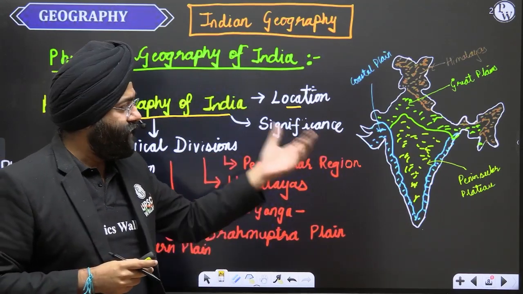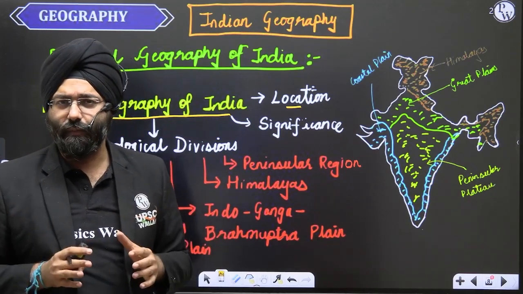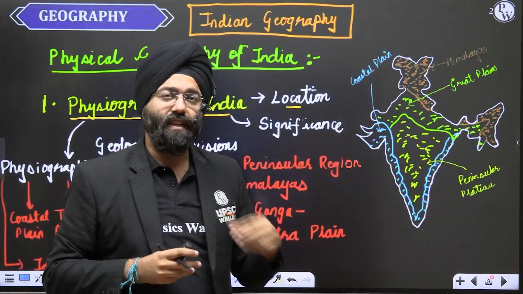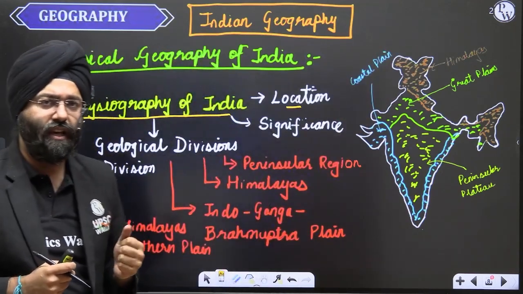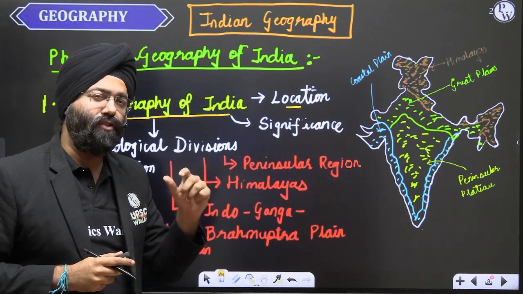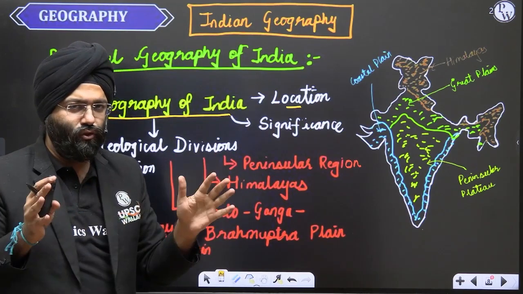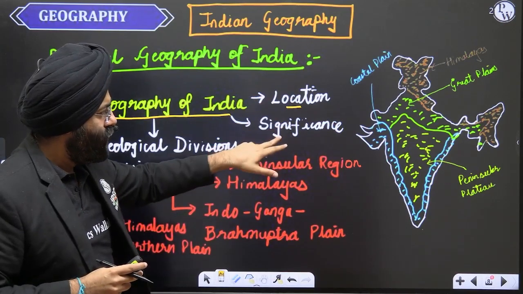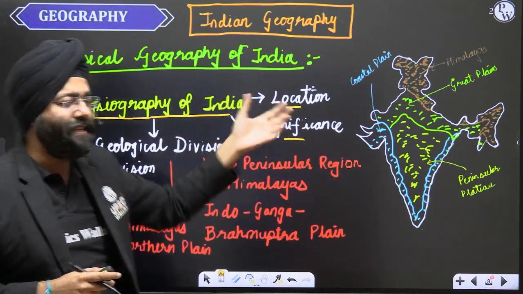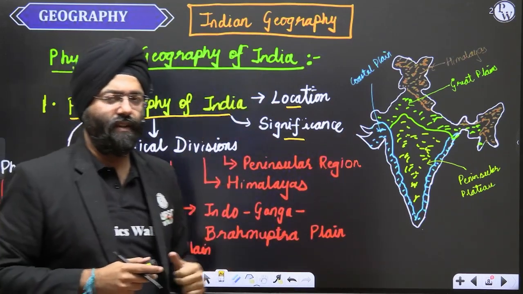Like, if India is 32,87,263 square kilometers, we need to know what all countries border India. These things become important for your prelims examination, along with it, because these relations determine the trade routes also. That impacts the economic and human geography part. So the location, and what is the significance of the various physiographical features that are present? After you have studied these, then we will understand the significance.